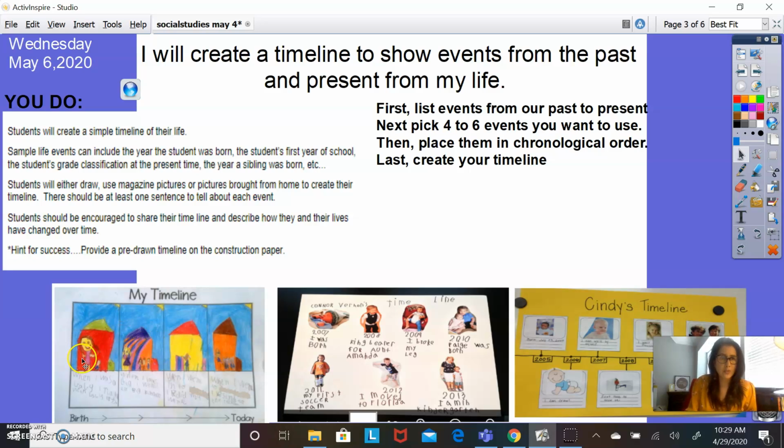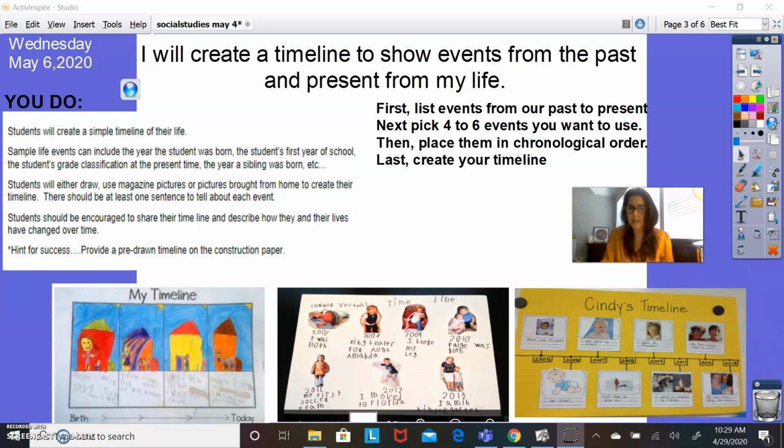This person chose 4 events. Okay, they chose 4. That's why there's 4 boxes here. This person chose 1, 2, 3, 4, 5, 6, 7. It doesn't matter. It's up to you. And then this person here, I'm going to move this out of the way so that you can see this one, chose several. 1, 2, 3, 4, 5, 6, 7, 8. So 4 to 6 if you want more.